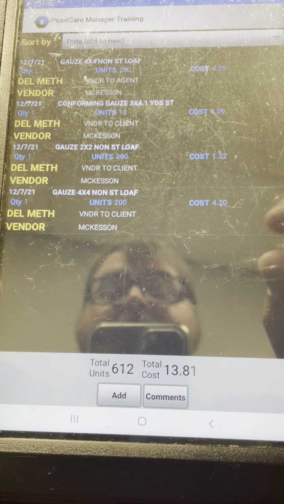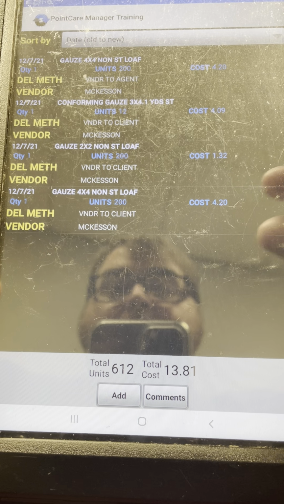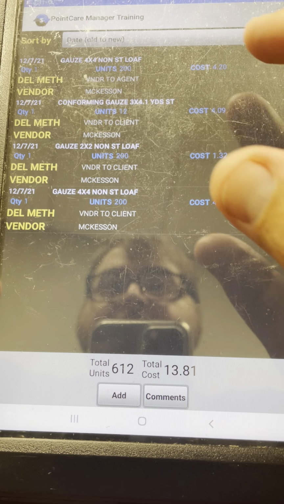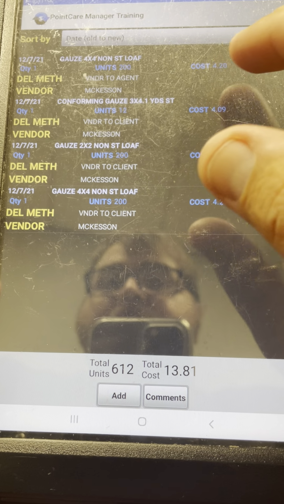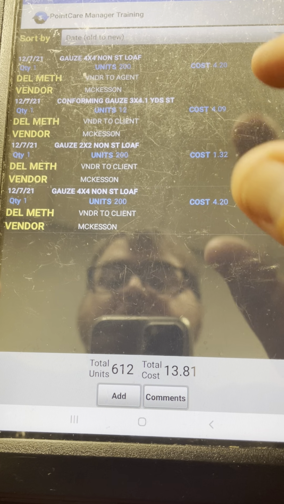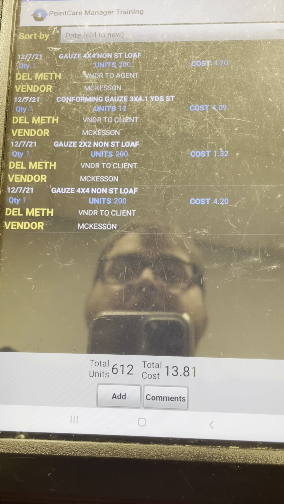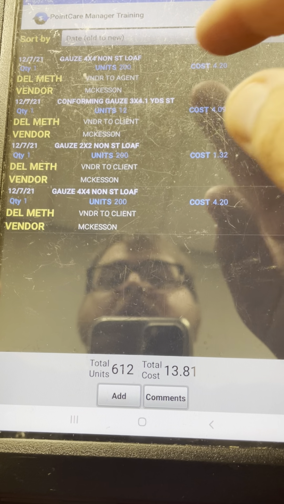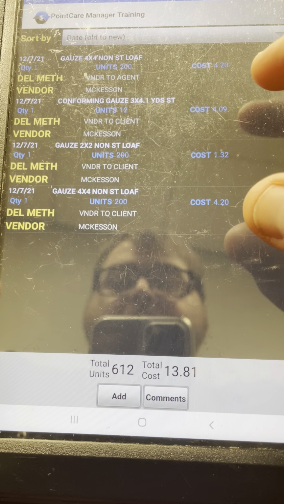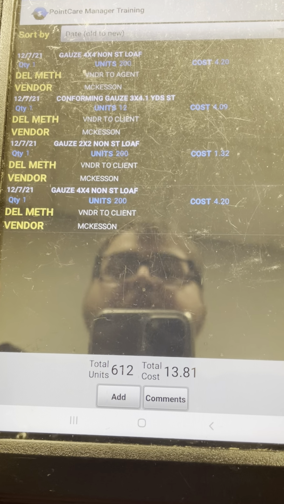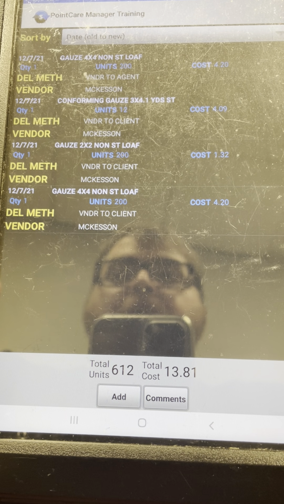So you're going to see that this is actually in 2 different places, right? You've got the 4x4 vendor to agent non-sterile loaf. This is the one that's going to come back to you. And then you have vendor to client. You have another one down here, which is going to go to the client. So in this particular case, this will be delivered to your house. This will be delivered to the patient. That is how you order supplies back to you.